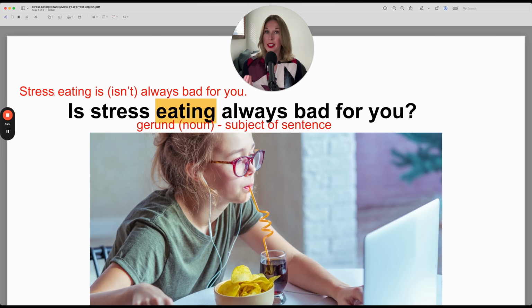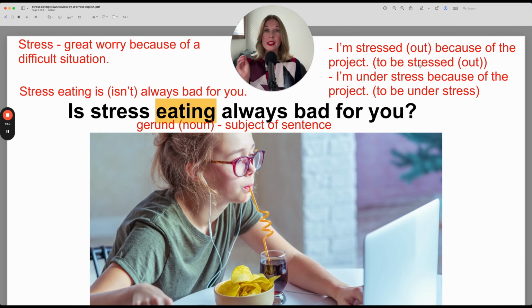Written as a statement, you would start with the gerund, which functions as the subject. Stress eating, that's the gerund verb here, functioning as the noun, the subject of the sentence. Stress eating, and then you have your verb, is or isn't in the negative, always bad for you. And of course, stress eating, well, stress is a feeling of great worry because of a difficult situation.